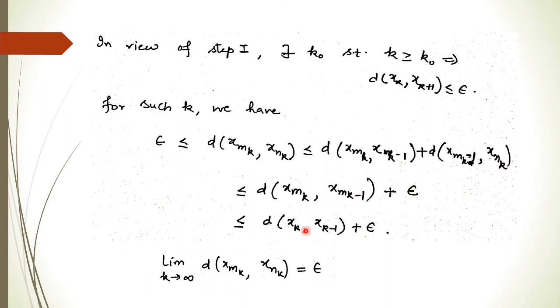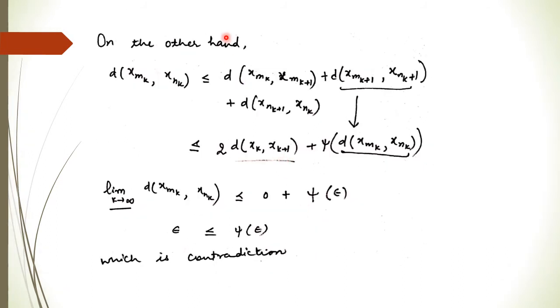Okay, so what we get basically is this thing, right? So epsilon is less than or equal to this number, which is less than or equal to this plus epsilon. So if we take k tending to infinity, this number is 0. So we get the limit of this is nothing but epsilon. Okay, so we get a subsequence which is going to epsilon.